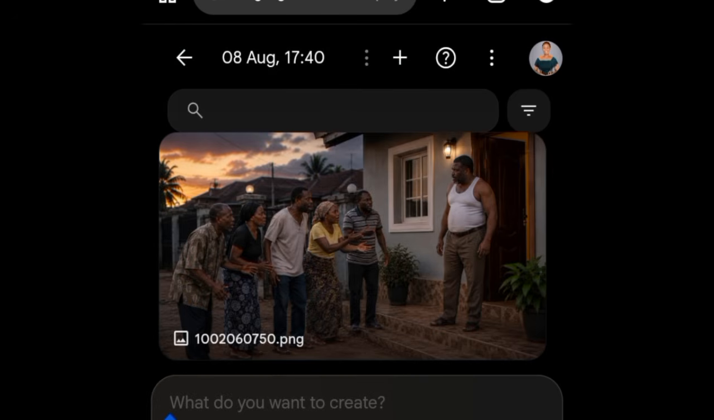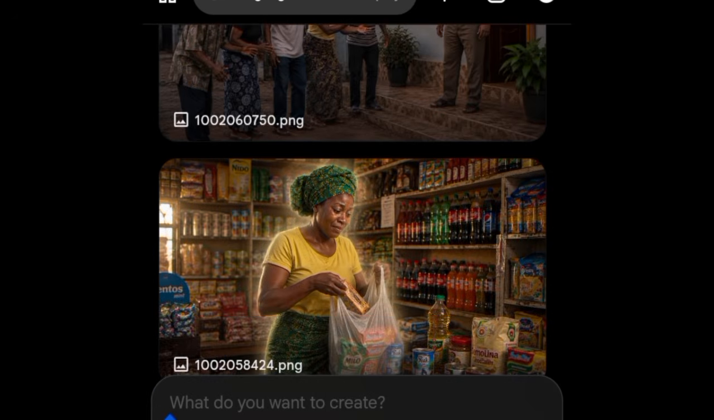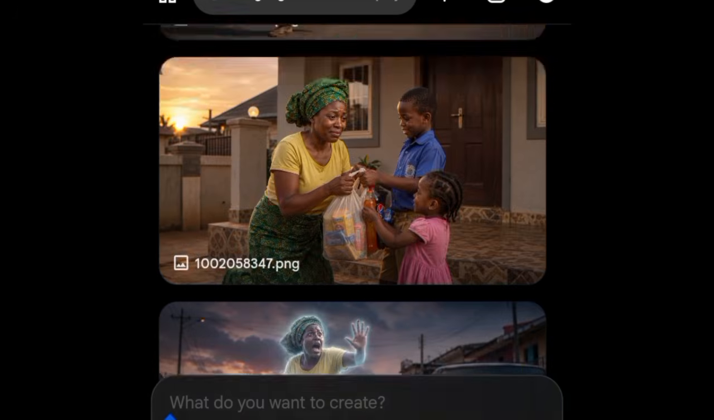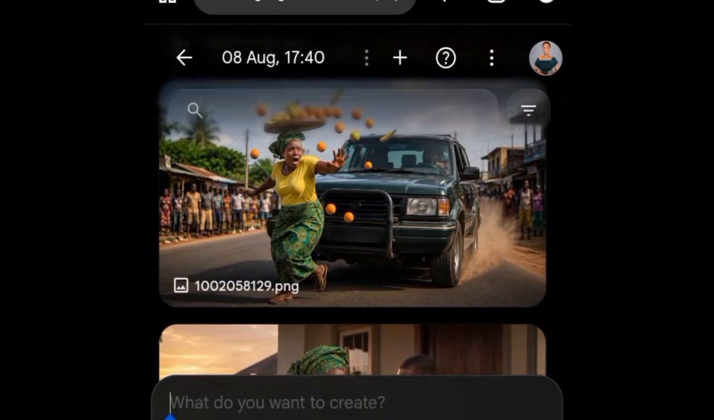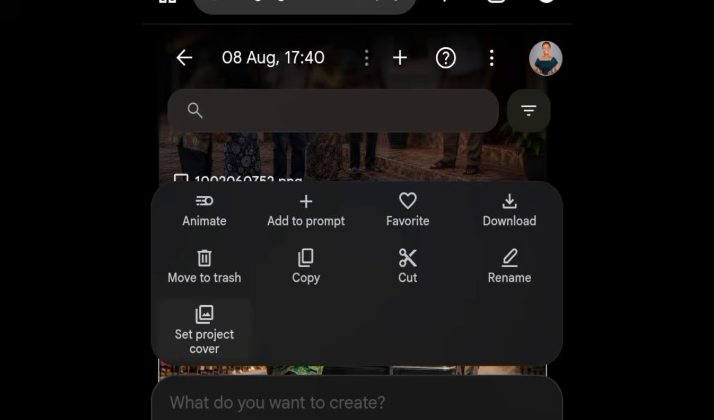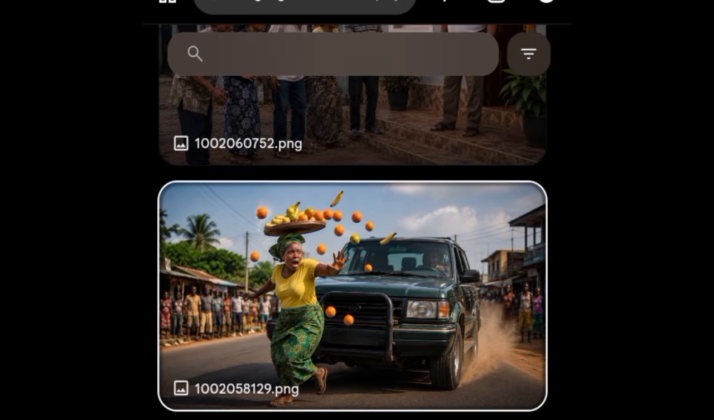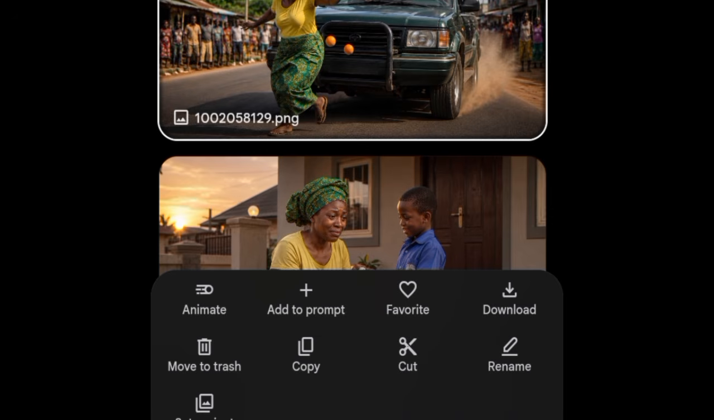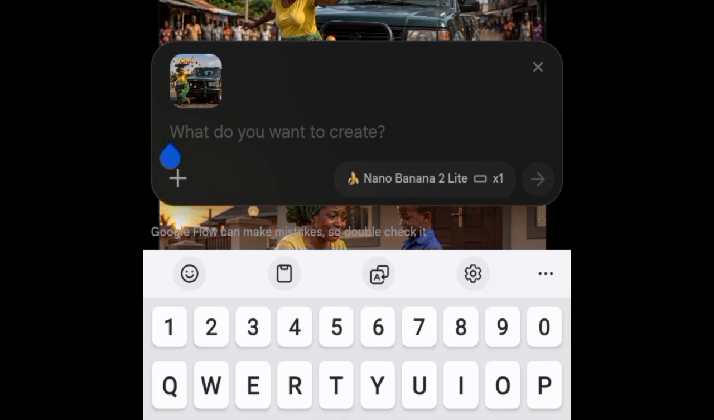So what I'm going to do is click on scene 1, the first image, which is going to be this. This is going to be the first scene. So I'm going to long press the image and double tap add to prompt. See, add to prompt. So double tap it. What this means is that you are adding the image to your prompt so that you can create your video with the same reference image for consistency.